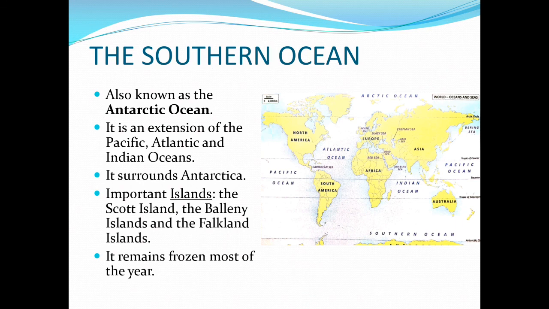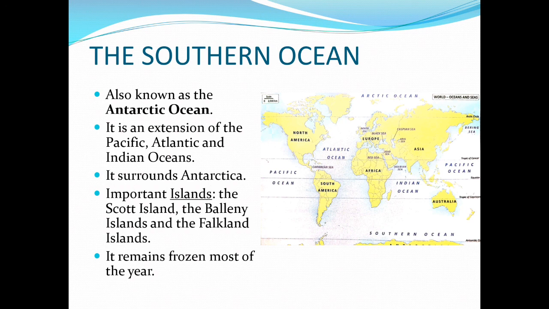Now we will be moving towards the Southern Ocean. It is also known as the Antarctic Ocean. As you know, it is present above Antarctica, so it is known as the Antarctic Ocean. Moreover, it is the extension of all the three oceans we have discussed, the Pacific Ocean, Atlantic Ocean, and the Indian Ocean. It surrounds Antarctica.